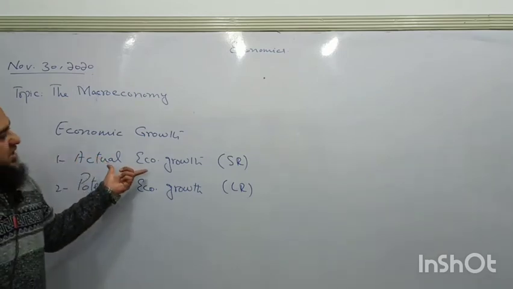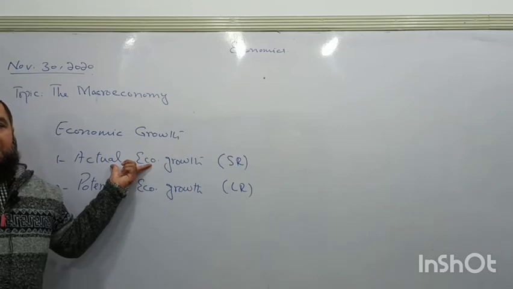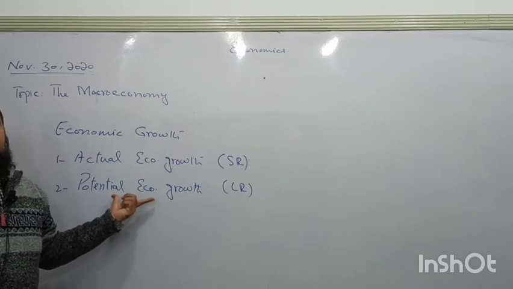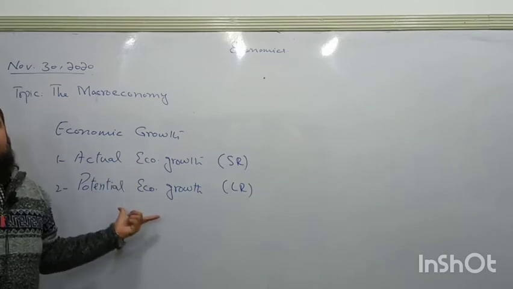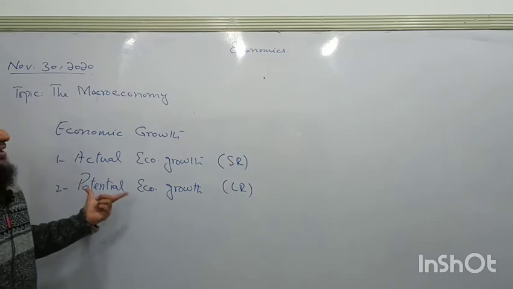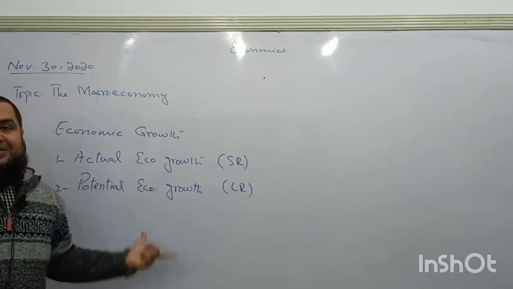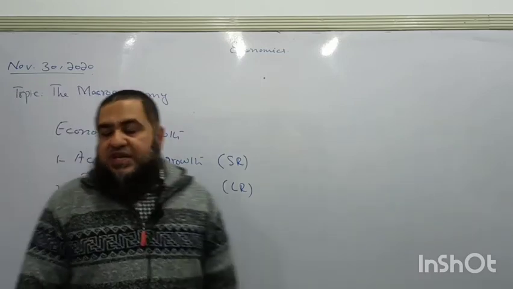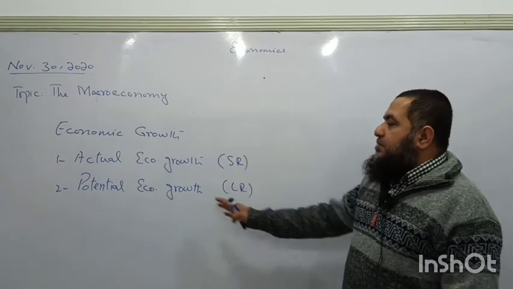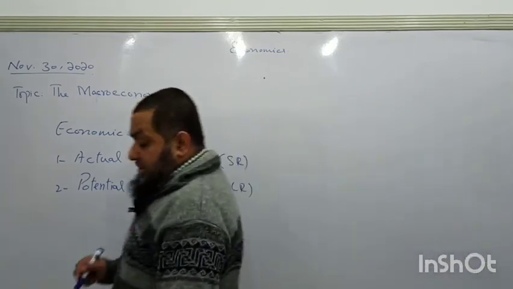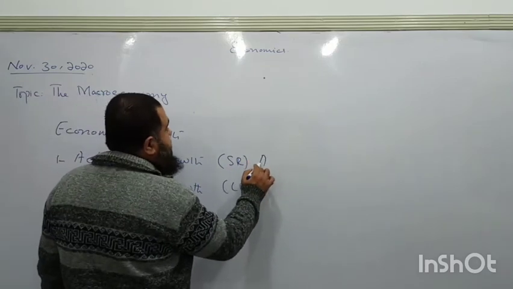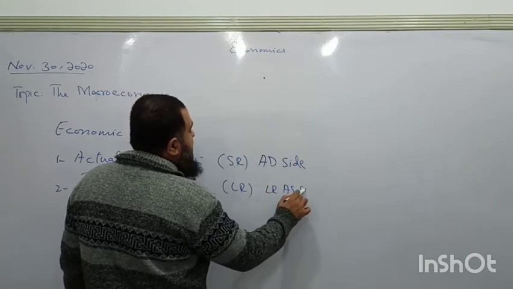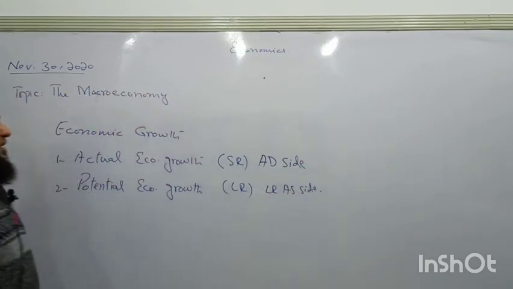So actual growth is about the demand side growth, when aggregate demand in the country is growing, and this is the full potential growth when the long run aggregate supply curve is increasing, going towards the right. So economic growth which increases the productive capacity of the country, like resources that have increased in quantity and quality, is called long run economic growth or potential economic growth. So actual growth rate is aggregate demand side growth, and this is called long run aggregate supply side growth, when supply is increasing in potential.